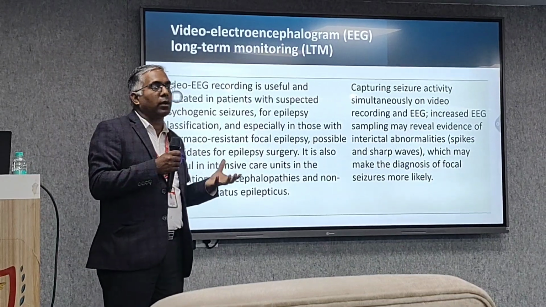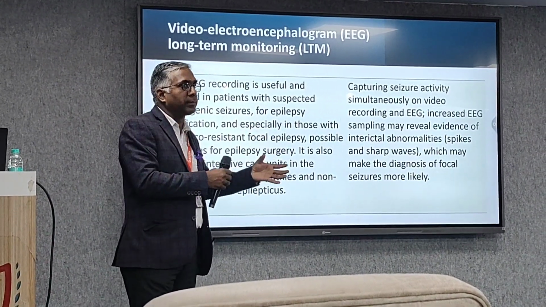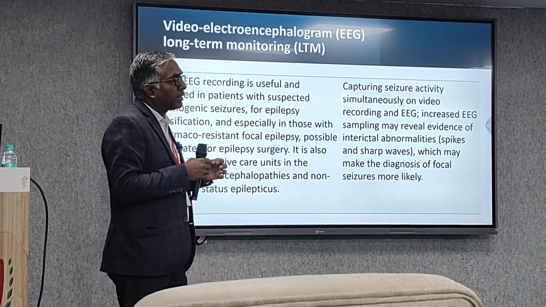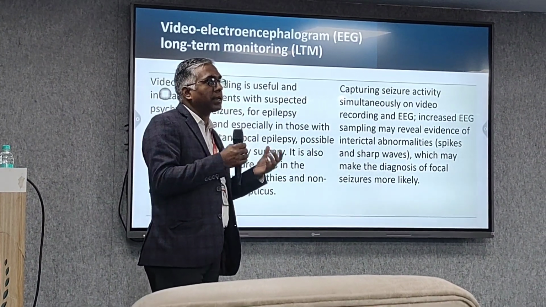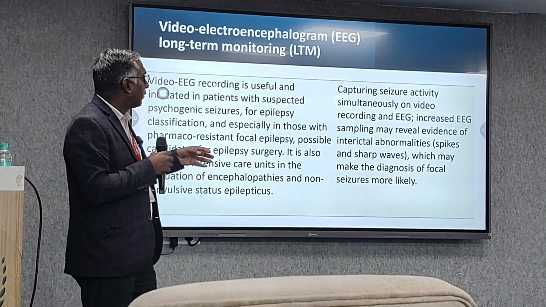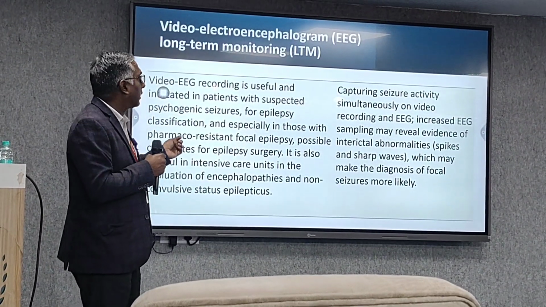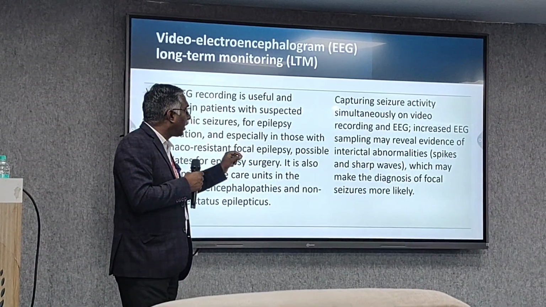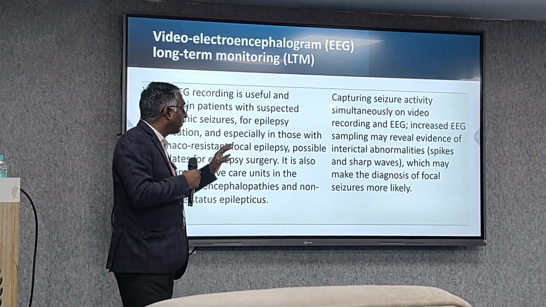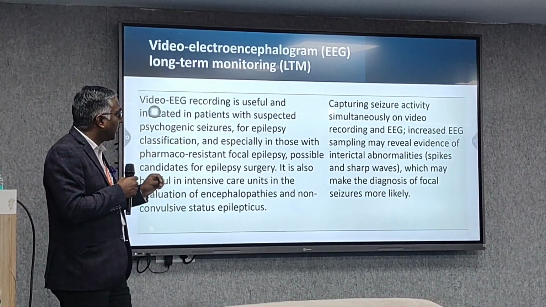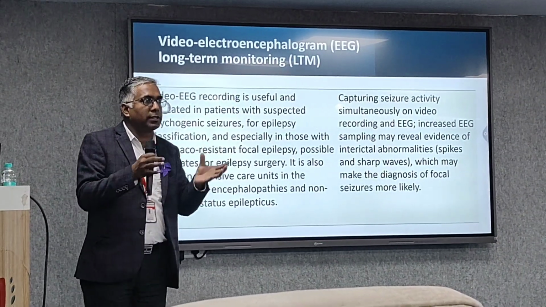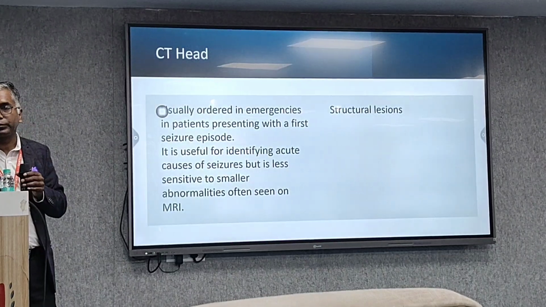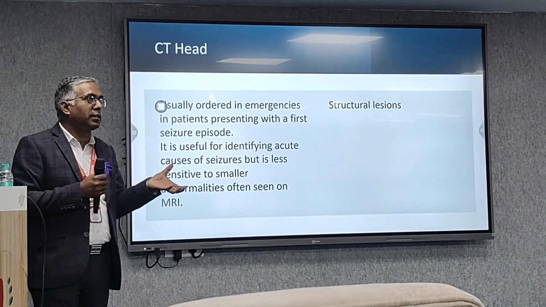It is not possible for everyone to be with the patient all the time, and sometimes it gets difficult. Sometimes psychogenic seizures are there, maybe hyperventilating seizures. So for that diagnosis we have to do the video EEG, capturing seizure activity simultaneously on the video recording and EEG. EEG sampling may reveal evidence of epileptic abnormalities. You will get more of an idea once you have the video EEG evidence of that episode.